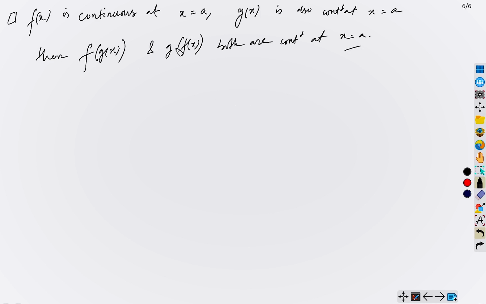Before going to the application, let me tell you one more thing: you can even extend this theorem, because a is any arbitrary point in the real numbers, right?